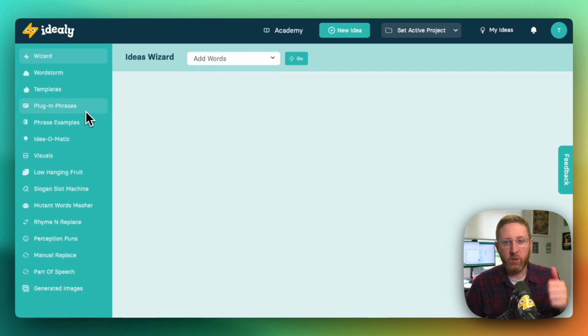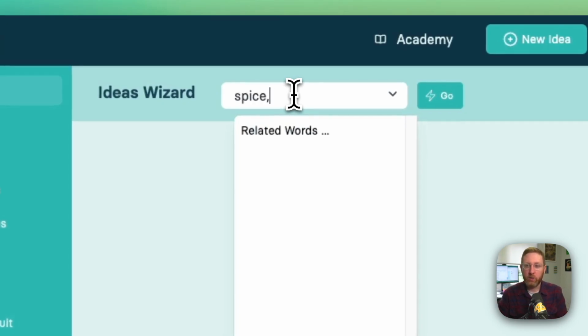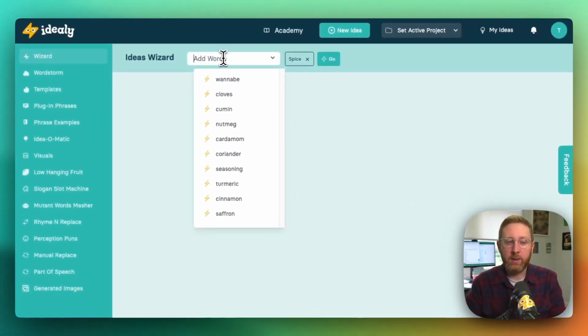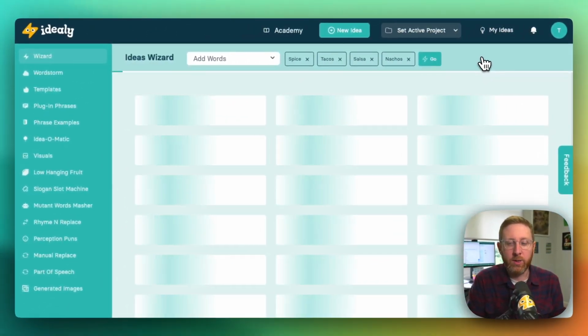So you've seen me do the plugin phrases, you've seen me do the rhyme and replace tool. We also have this tool, which essentially allows you to do a big search across most of the tools inside Ideally. So here, let's say I want to do a search for spice and some other words. Let's do tacos, and let's do salsa, and let's do nachos. And we'll hit go. So I can put up to 5 words here in the Ideas Wizard.